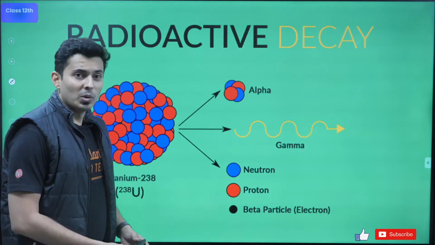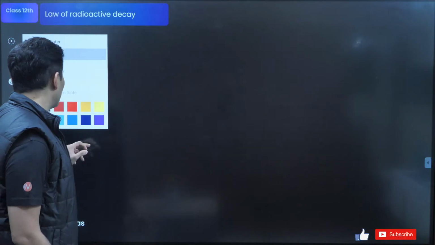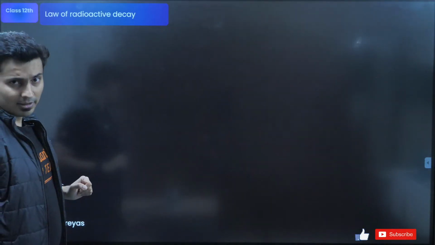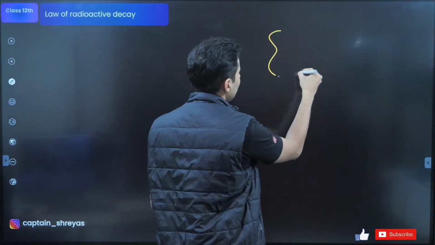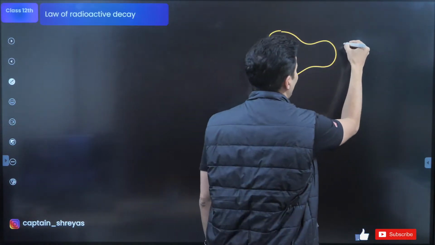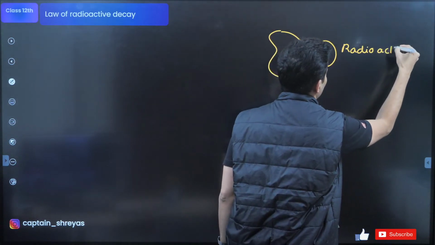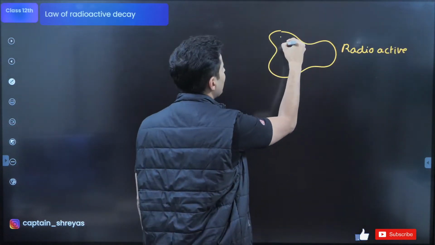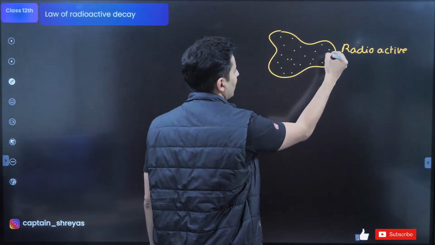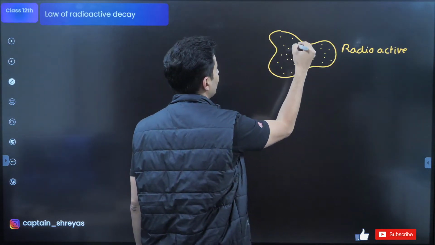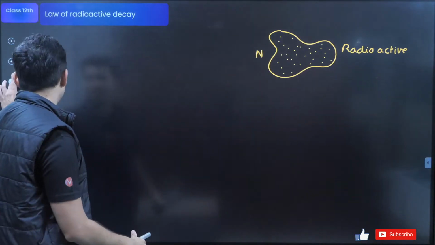Okay. That is a nuclear reaction. So which is radioactive, means it happens naturally, and there is a law of radioactivity. There is a law, and let's have a look at it. Just imagine this is a radioactive sample. It has many radioactive nuclei present in it. So let's say n number of radioactive nuclei are present in it.